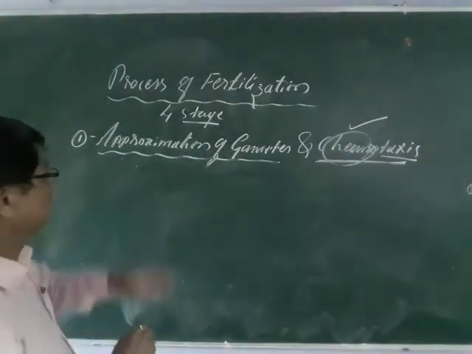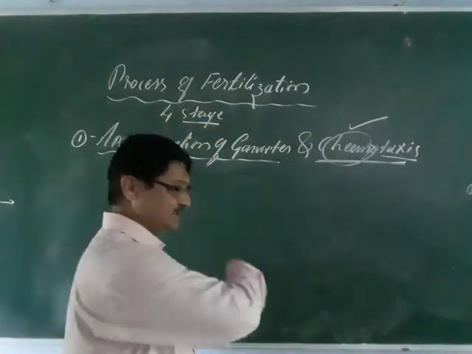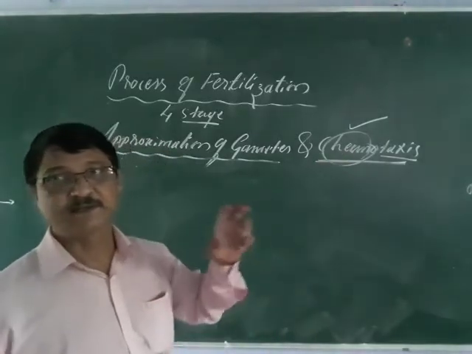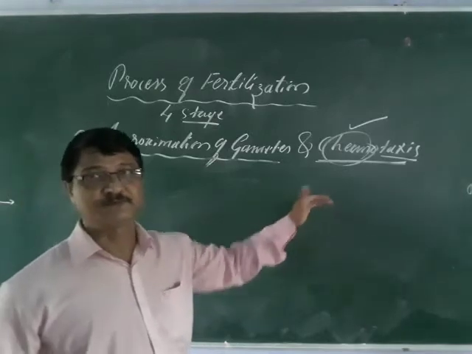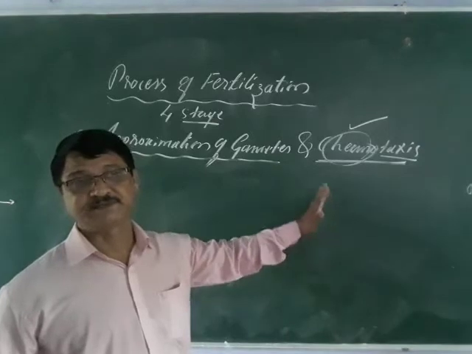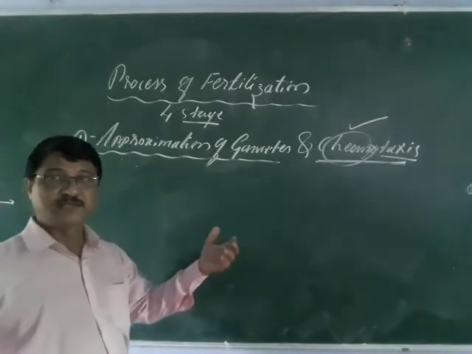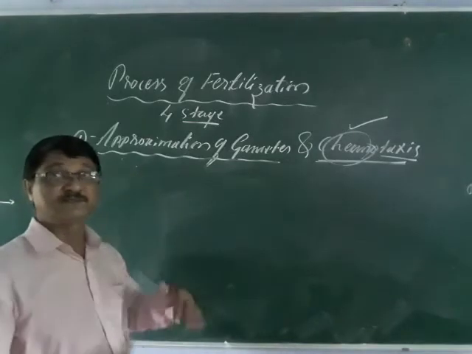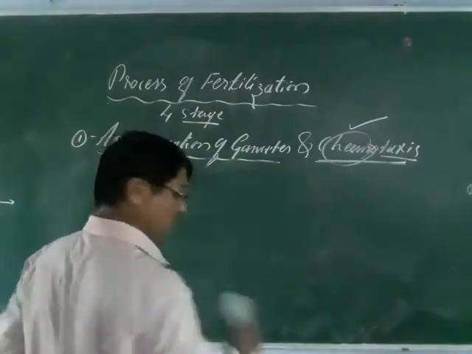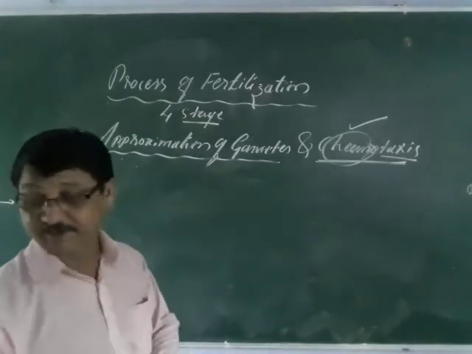Once again, remember, approximation of gametes means a random movement, and when it comes to a certain area, what happens then starts chemotaxis. Chemotaxis means chemical attraction between the sperm and the egg. An antibody-antigen reaction or enzymatic reaction takes place, and it results in stickiness, the agglutination. Agglutination avoids polyspermy, which is the entry of more than one sperm into the egg, so only one sperm is allowed to enter.